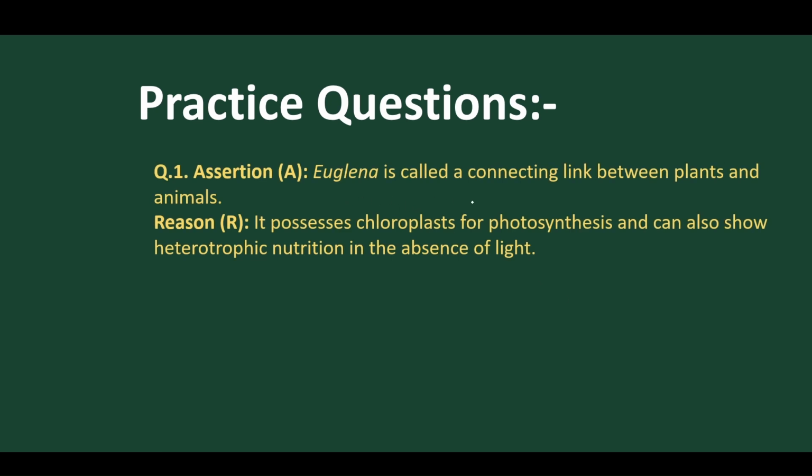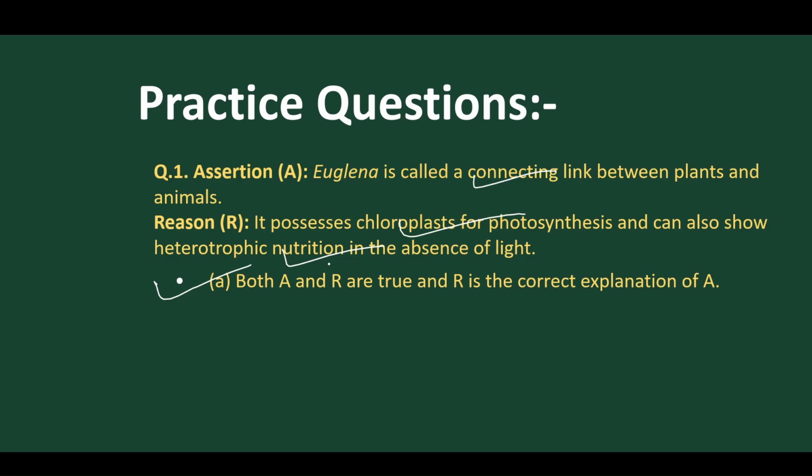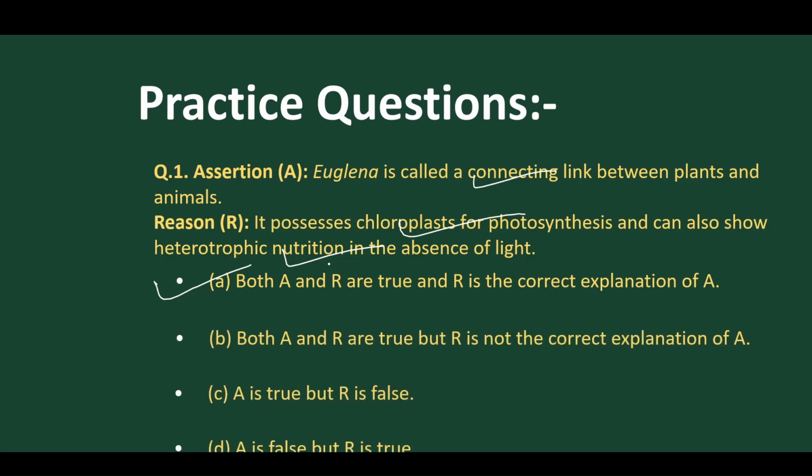First example: Euglena is called a connecting link between plants and animals. Yes, right. It possesses chloroplast, photosynthesis, and absence of cell wall. Yes, both are right. Yes, this is the right answer and this is the right explanation.